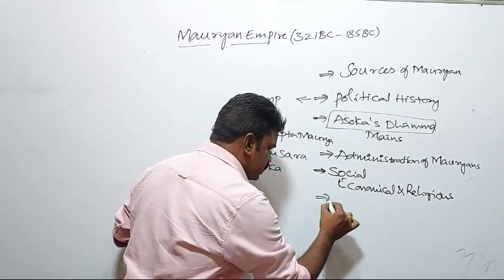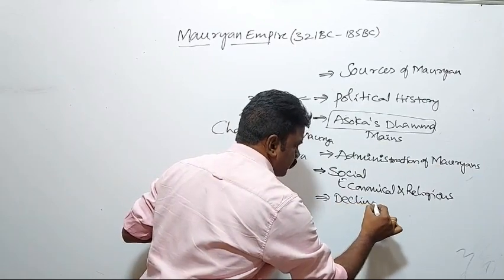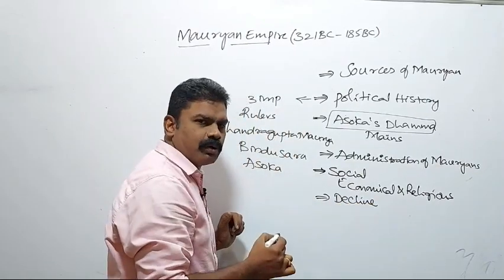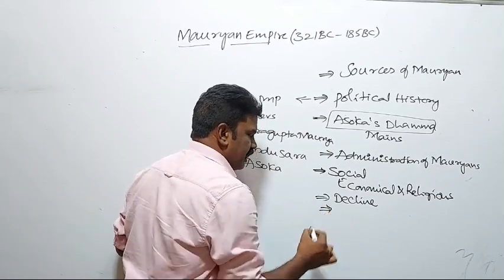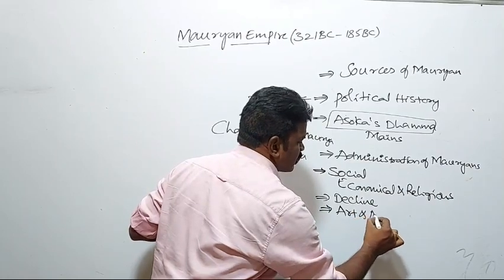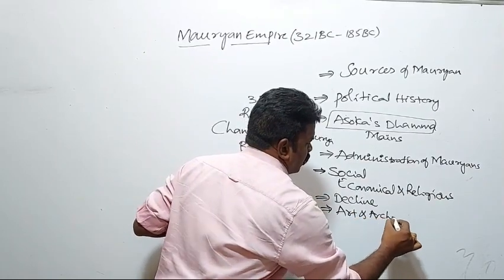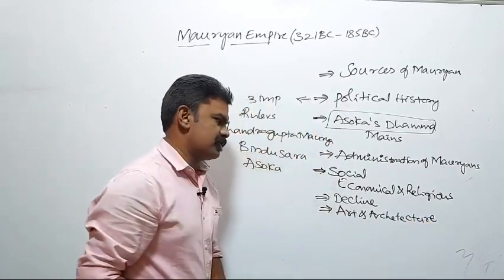Along with this, we will discuss the decline of the Mauryans. This is also a separate topic: how the great Mauryan Empire declined. Next, we will understand the art and architecture of the Mauryans. This is also most important for all the examinations.